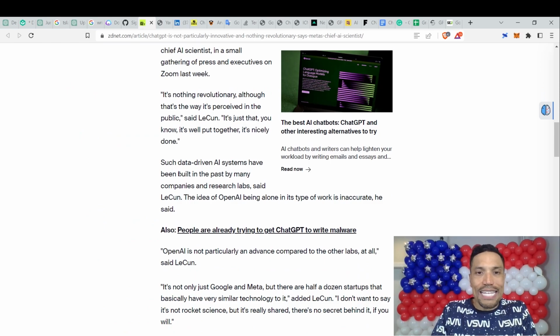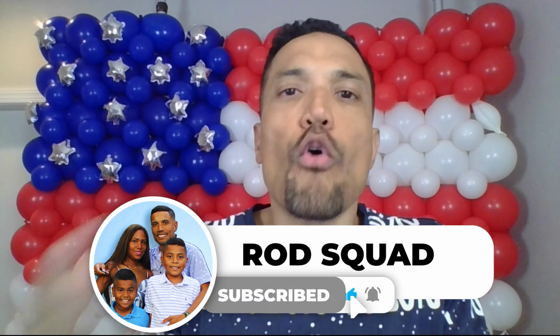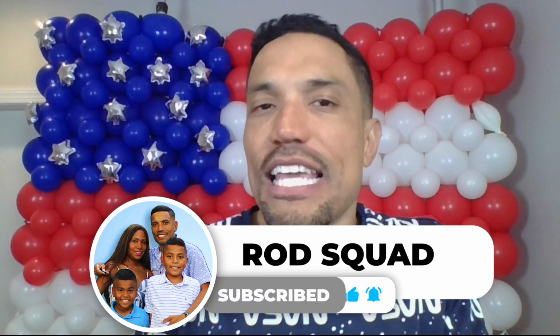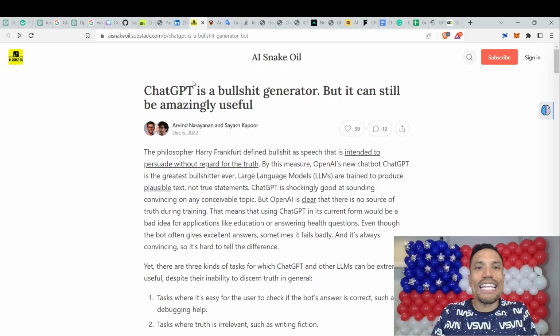Such data-driven AI systems have been built in the past by many companies and research labs, said LeCun. The idea of OpenAI being alone in its type of work is inaccurate. OpenAI is not particularly in advance compared to the other labs at all. So it's not new and revolutionary. People have been using these systems for years now, as you can clearly see. I've been on Jasper AI, which has been developing content for me. However, you gotta be careful how to use this. Arvind Narayanan, who is a computer scientist who teaches at Princeton University, calls ChatGPT a BS generator.